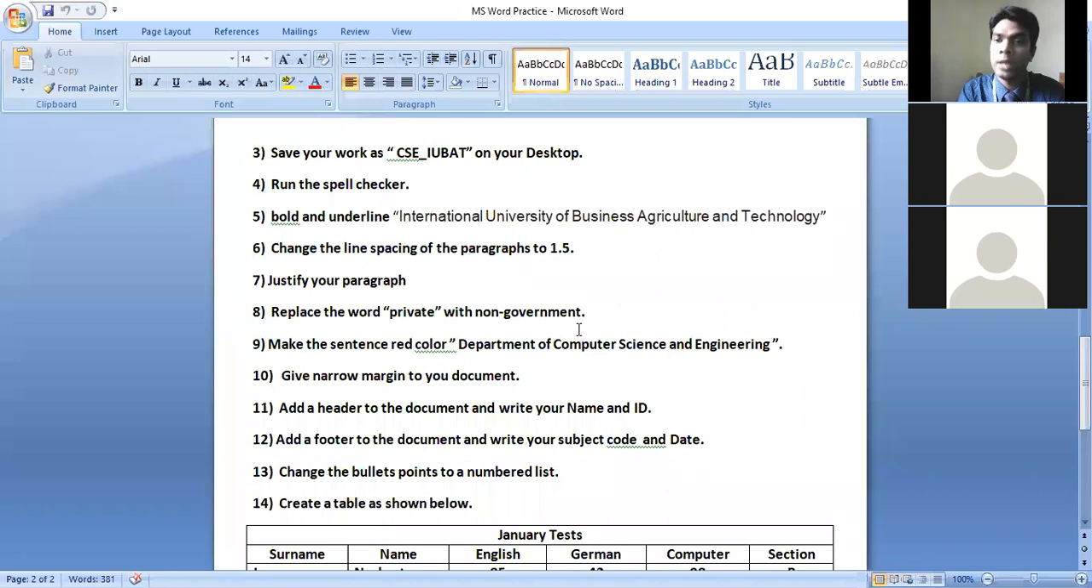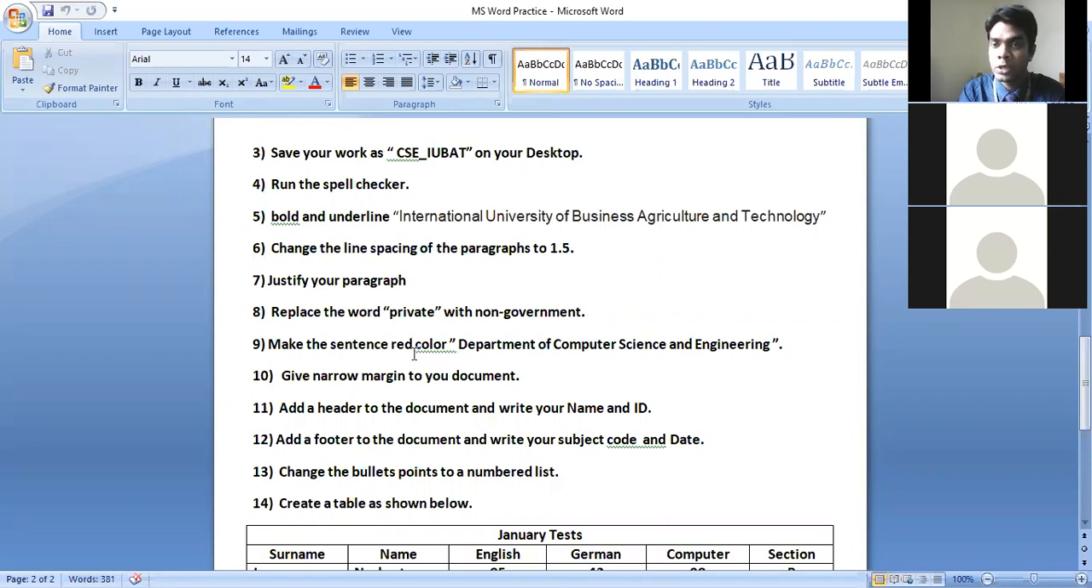Then bold and underline. I am telling you to make International University of Business, Agriculture and Technology bold and underlined. Then change the line spacing to 1.5. Then justify the paragraph. You have to justify the paragraphs. Then replace the word private with non-government.